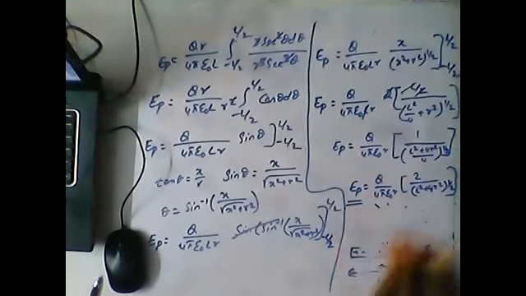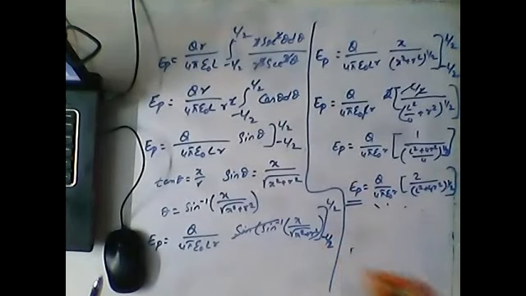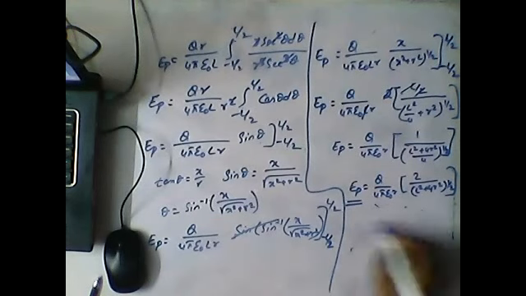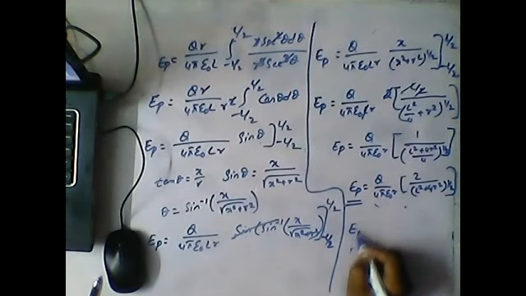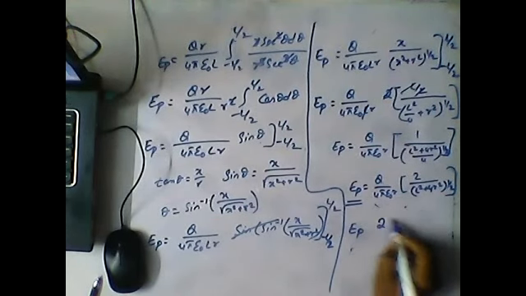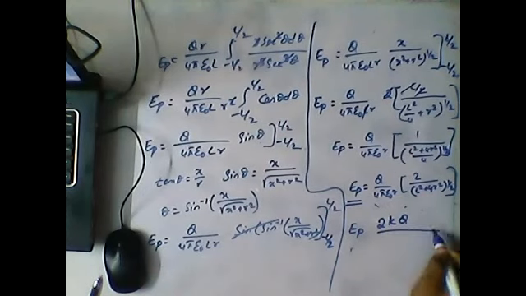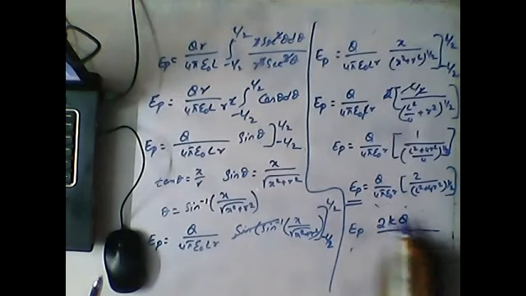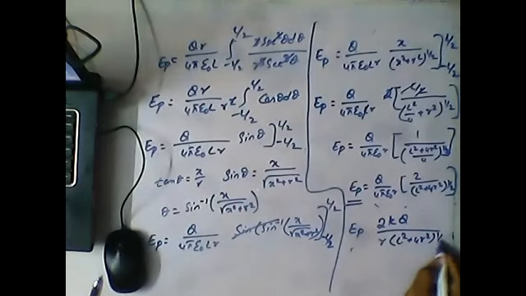E_P equal to Q by 4 pi epsilon R into 2 by (L square plus 4R square) whole power 1 by 2. Sir, what is the simple way of keeping the formula in mind? It is E_P equal to 2KQ by R into (L square plus 4R square) whole power 1 by 2.